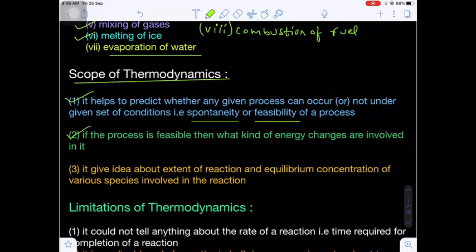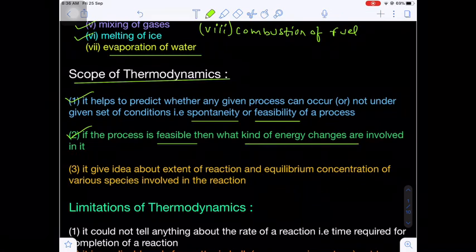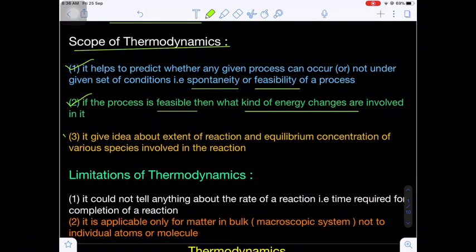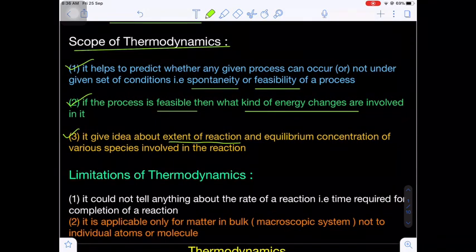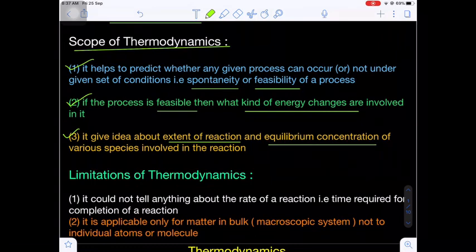The second scope of thermodynamics: if the process is feasible, if the process is spontaneous, then what kind of energy changes are occurring in this process? Next, it gives an idea about the extent of reaction and also the equilibrium concentrations of various species involved in the reaction. Are you getting my point?